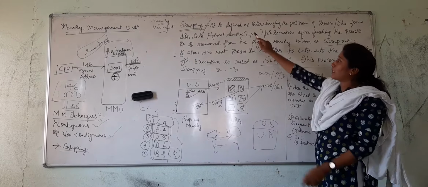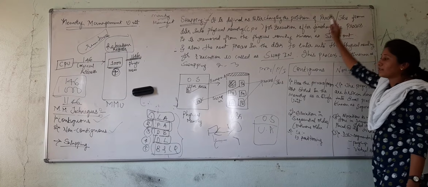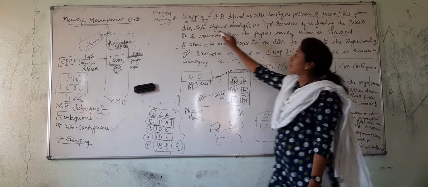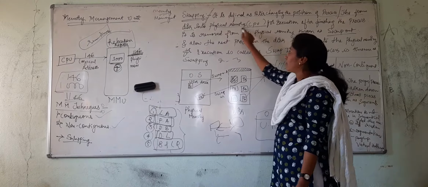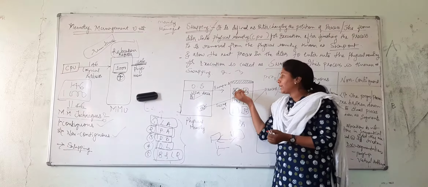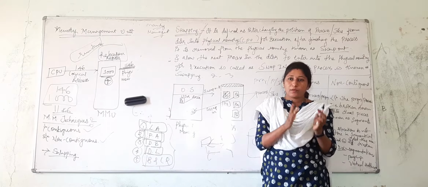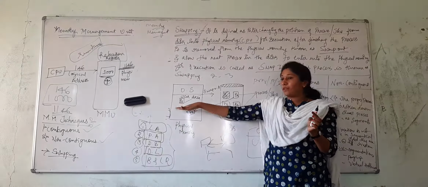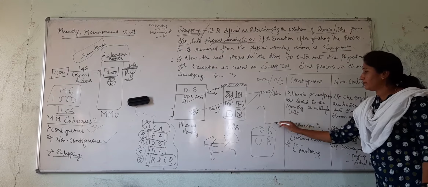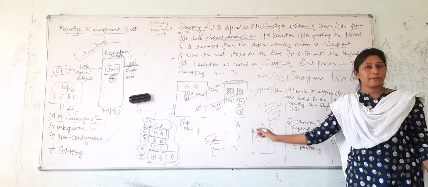The simple definition is interchanging the position of the process. You have interchanged? Yes. Jobs from the disk into physical memory. Only two things you need to remember. Whatever the process is here, we are bringing it into this particular area for execution. Once the execution is done, we simply remove it. You know stacks? What is a stack? LIFO.